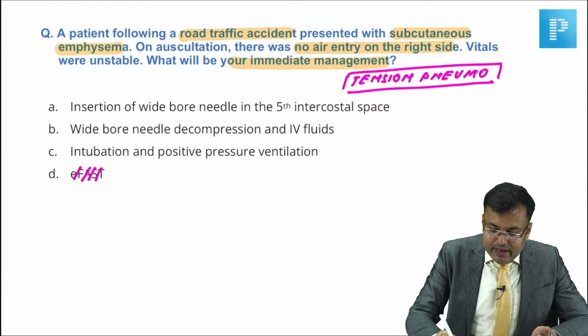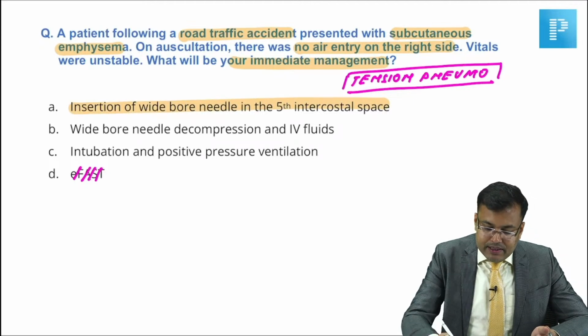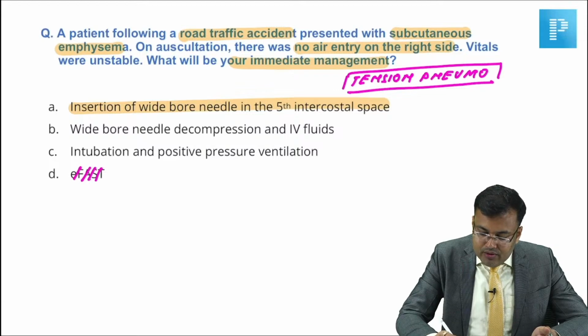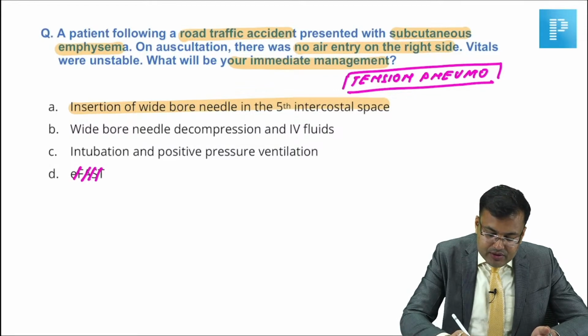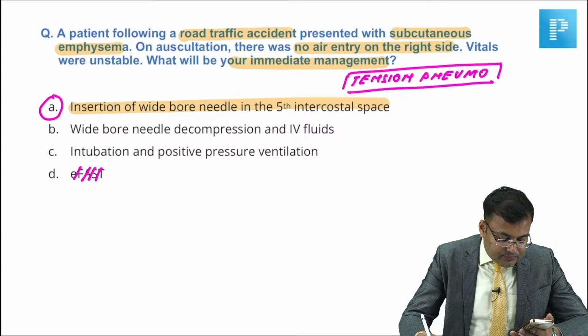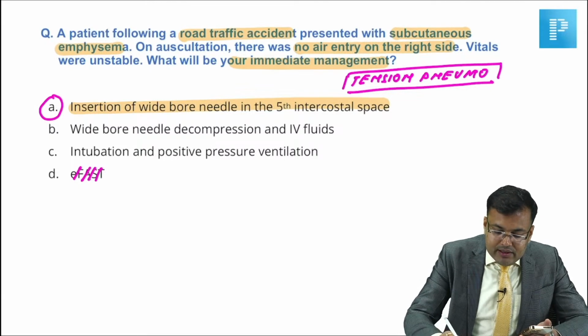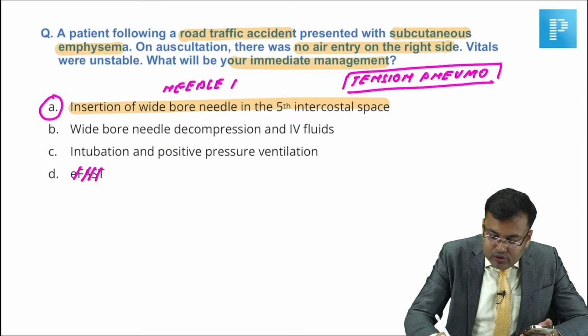Clear? So what do we do? Insertion of a wide bore needle in the fifth intercostal space, then needle decompression and IV fluids, intubation and positive pressure ventilation. The first step is insertion of a wide bore needle in the fifth intercostal space. This is also known as needle thoracostomy.